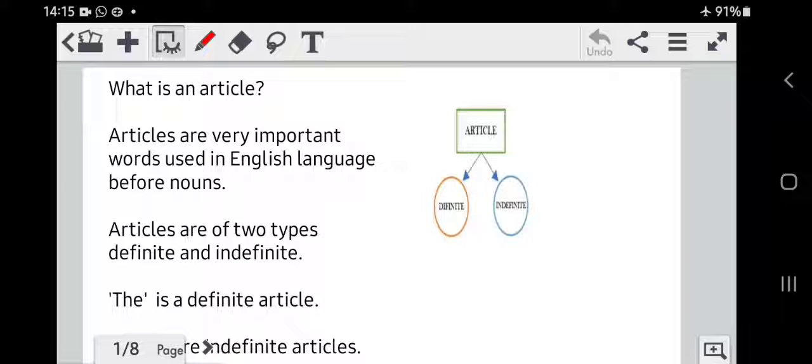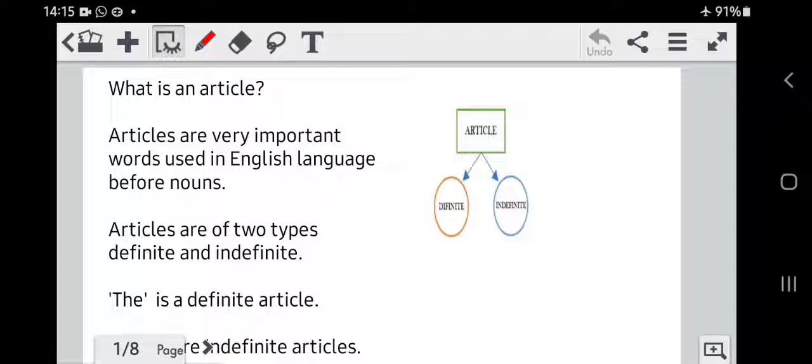Articles is one of the simplest topics in English grammar, yet many students find it quite confusing. In this video, I have made my utmost efforts to explain the topic in detail and make it simple to understand its basic concepts. So let's get started.